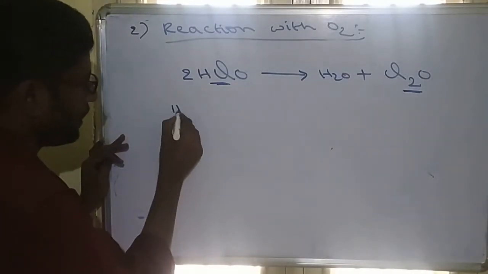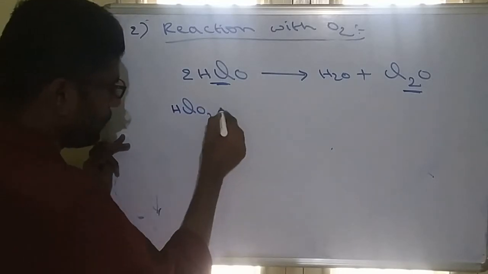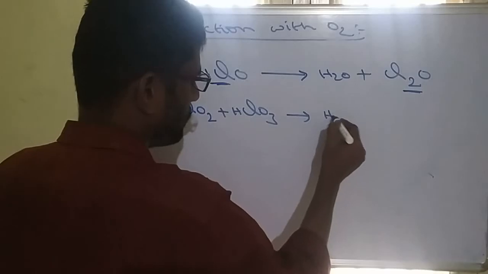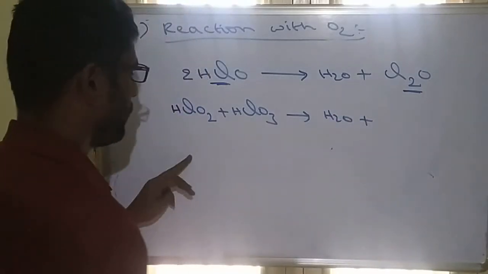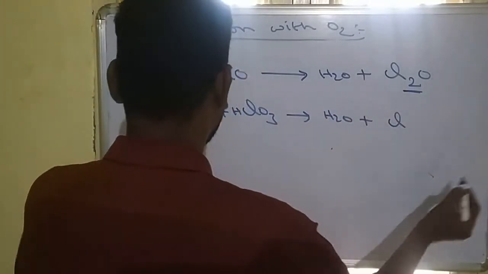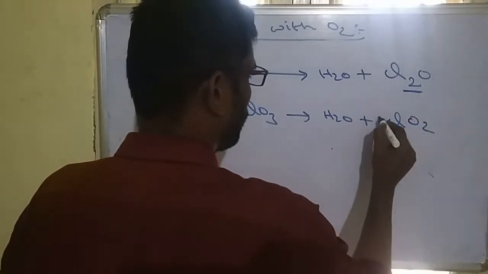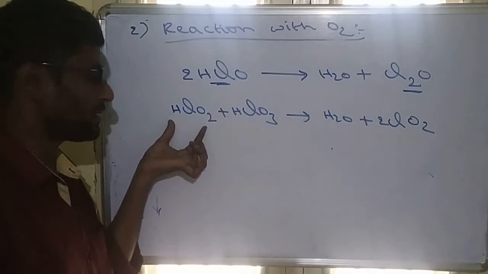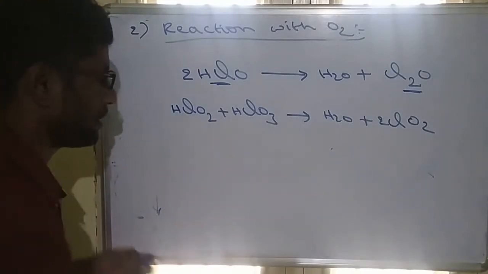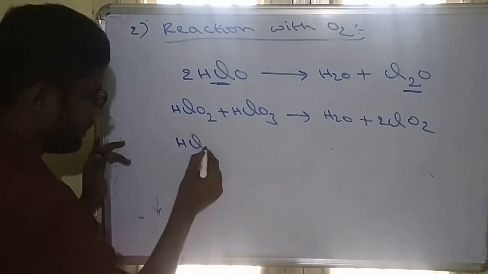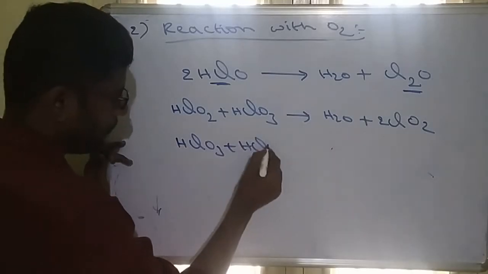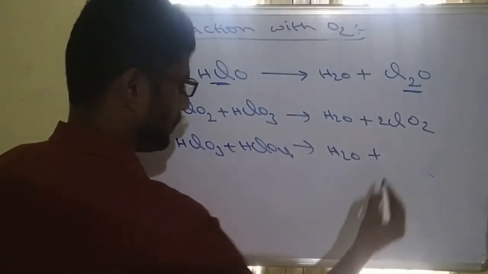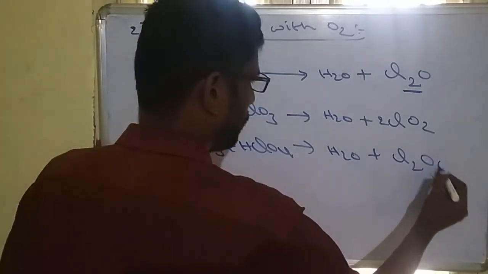Similarly, if you take HClO2 and HClO3, on losing water it will form ClO2. So ClO2 is an anhydride of both acids, HClO2 and HClO3. Similarly, if you take HClO3 and HClO4, on losing water they produce Cl2O6.